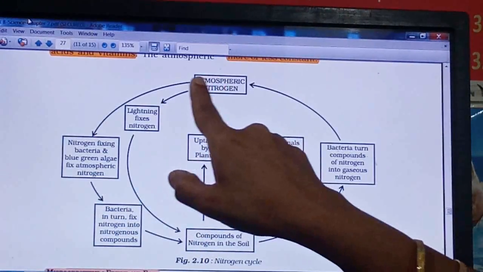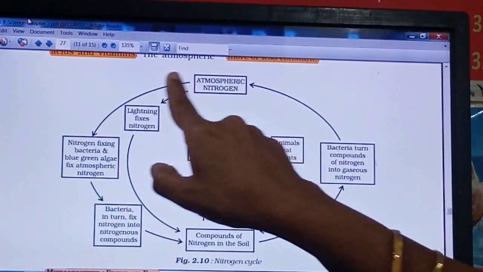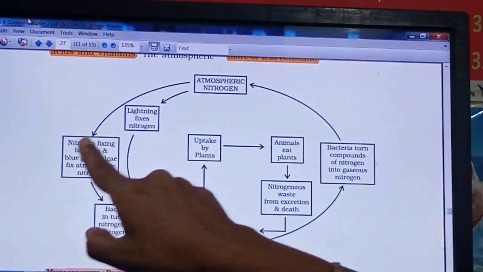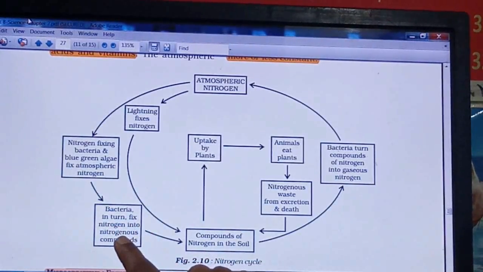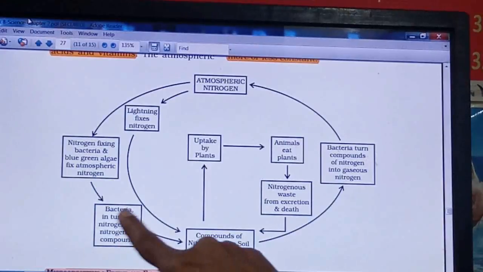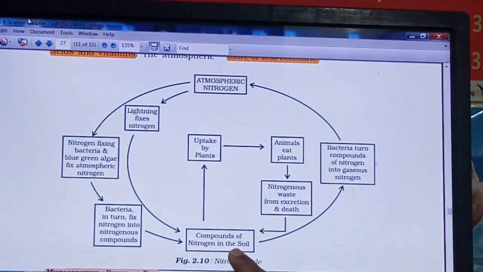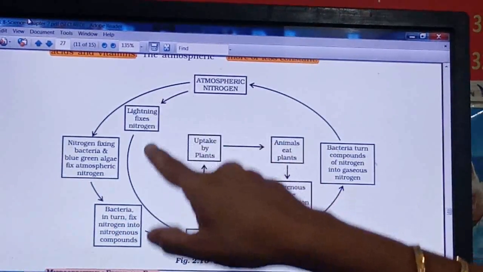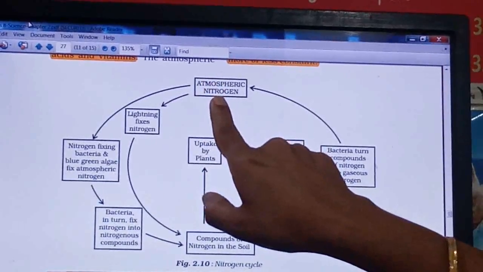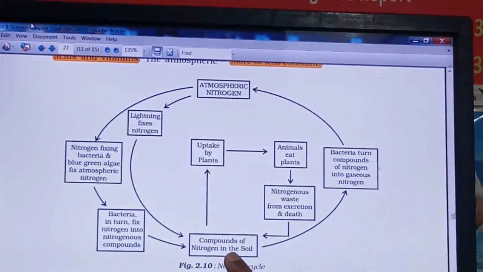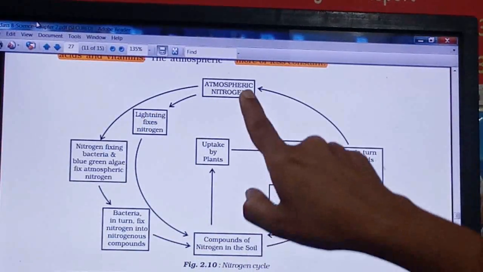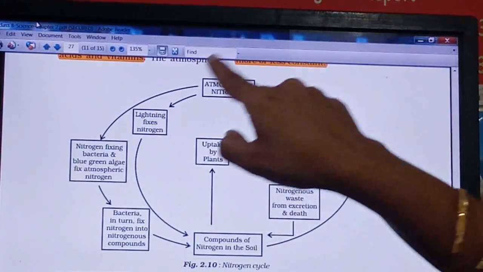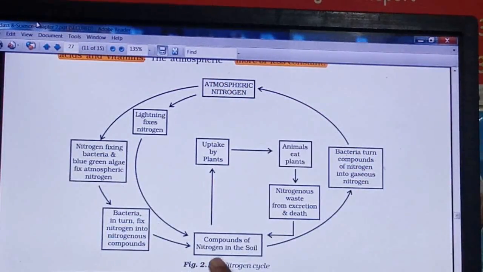Now see the first arrow going outside: atmospheric nitrogen fixed by these organisms. The bacteria turn the atmospheric nitrogen into nitrogenous compounds, and these nitrogenous compounds are fixed into the soil. The second arrow says that the atmospheric nitrogen converts into nitrogenous compound by lightning. Means here nitrogen moves from the atmosphere to the soil.